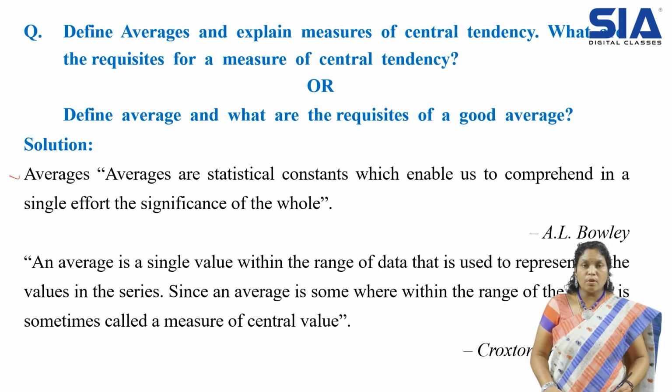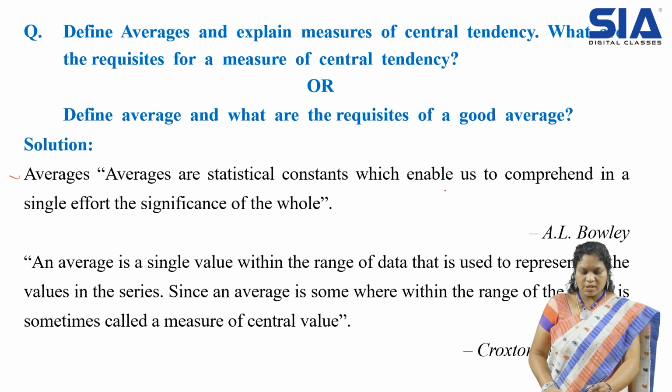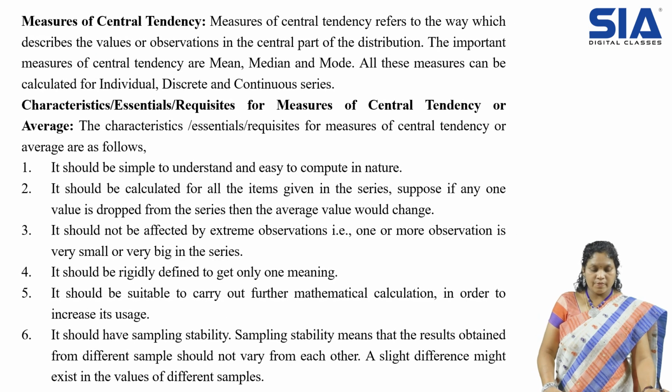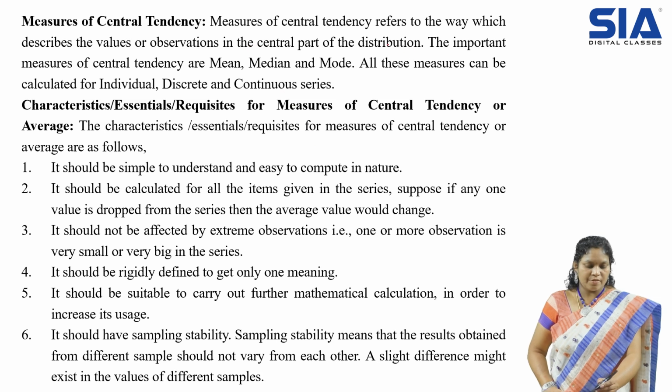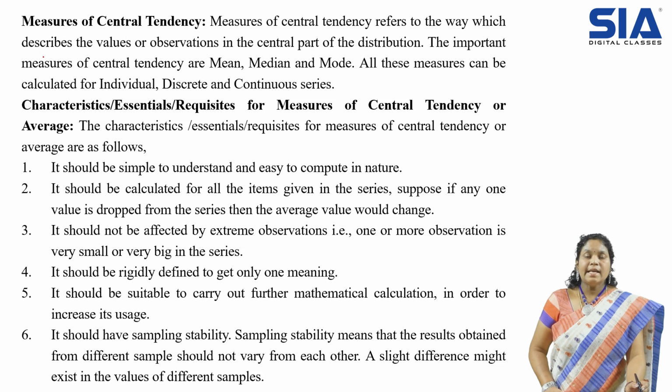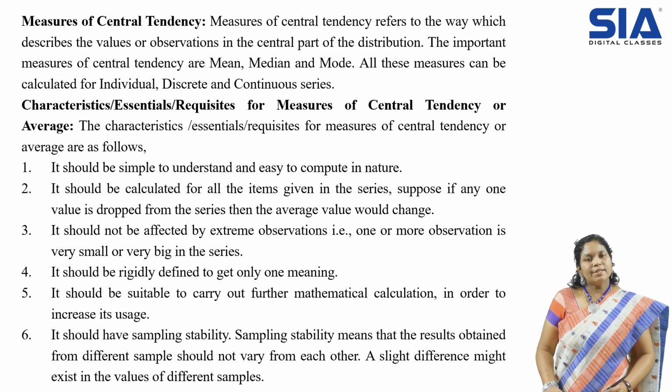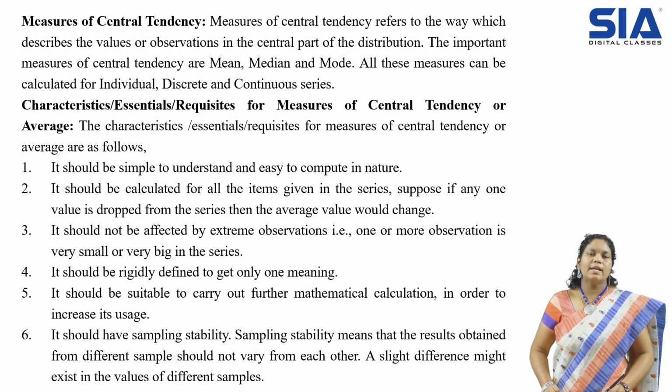Average, I have just explained. Overall, to get an idea, we will go for averages. Averages are statistical constants which enable us to comprehend in a single effort the significance of the whole. Nothing but getting an idea for the entire data, which represents the entire data. One more definition also you have, you can check it out. Now let us go for central tendency. Measures of central tendency refers to the way which describes the values or observations in the central part of the distribution. So to get a central idea, we'll try to get different formulas which are called averages.